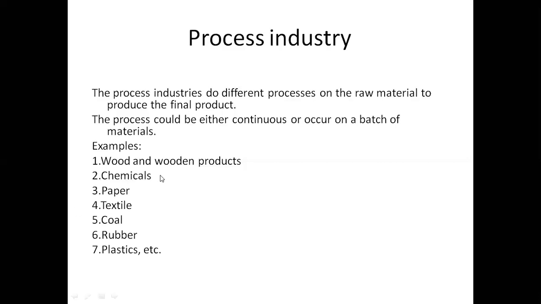The process could be either continuous or occur on batches of materials. For example, wood and wooden products, chemicals, paper, textile, coal, rubber, plastic, etc.